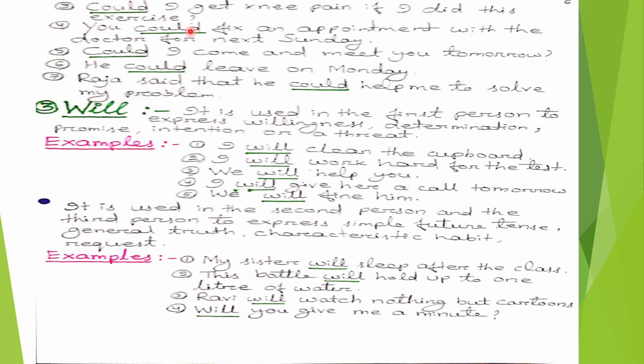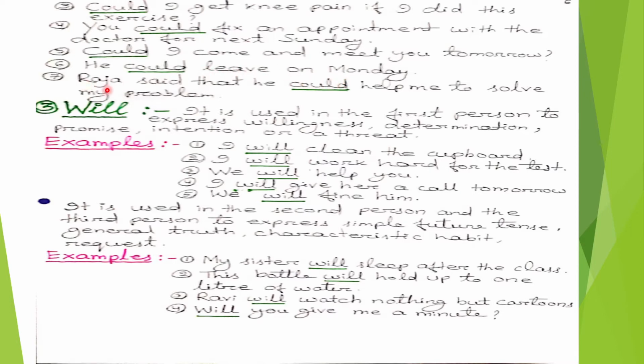Fifth number, could I come and meet you tomorrow? In this sentence, the modal auxiliary verb could indicates permission. Sixth number, he could leave on Monday. In this sentence, the modal auxiliary verb could indicates a weak possibility in future.